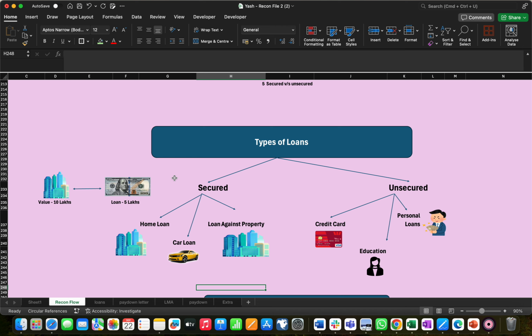Shivraj is with us. Shivraj, do you want to add anything on this part?